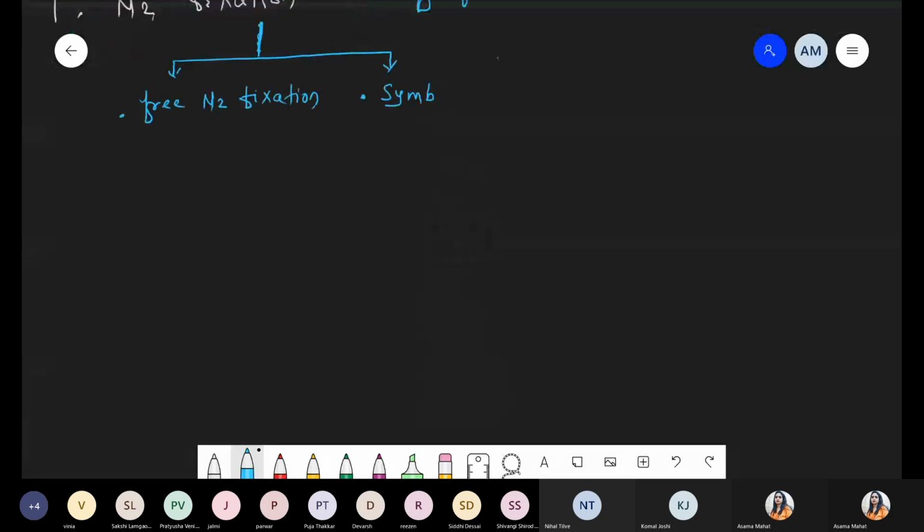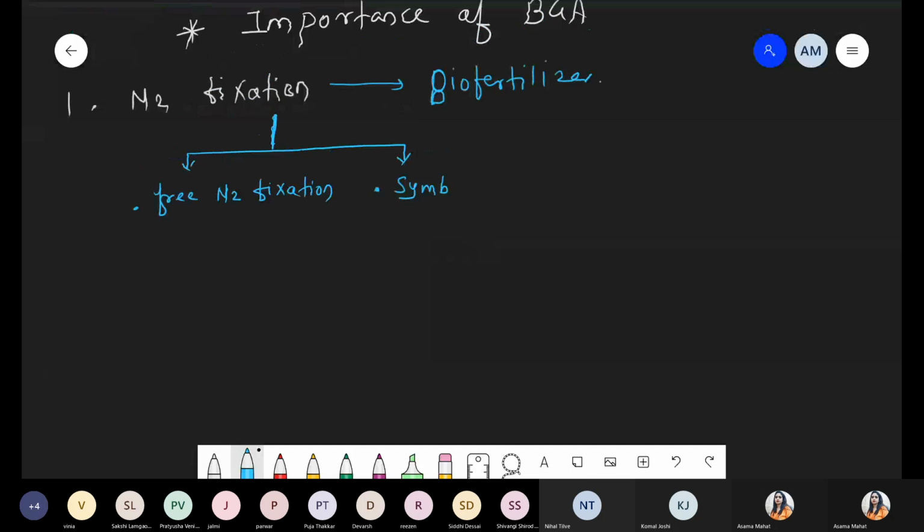Yeah, so some of these are nitrogen fixers. Definitely some bacteria, cyanobacteria, show free nitrogen fixation, as well as some showing symbiotic nitrogen fixation like Rhizobium. Rhizobium is not a cyanobacteria, okay, but it can be symbiotic or free.